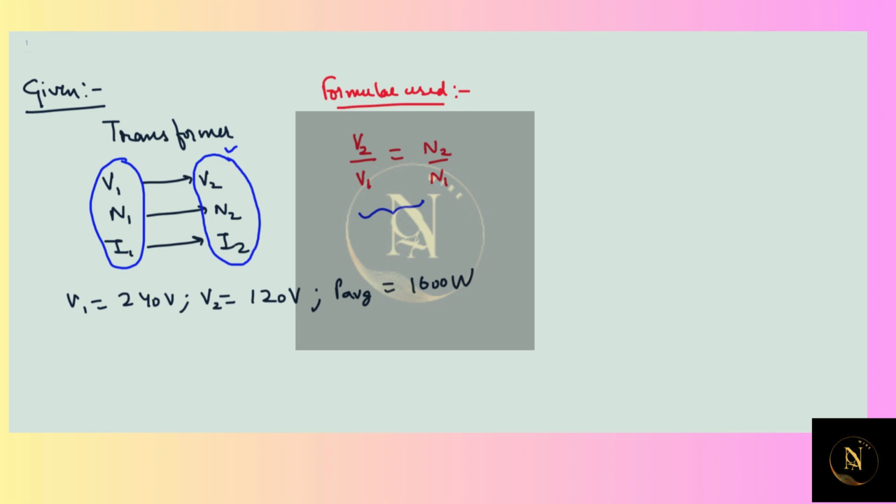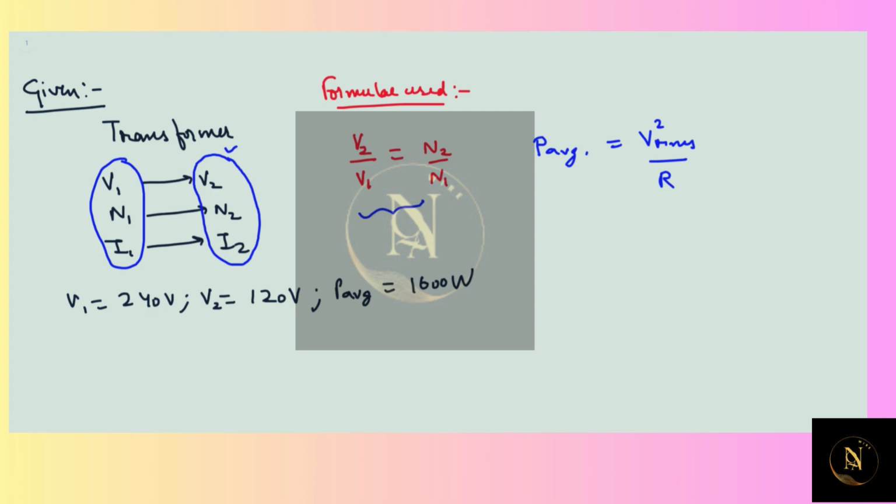So we have this situation here. If we talk about the resistance, we have P average equals Vrms squared over R. All these values are RMS voltage values.